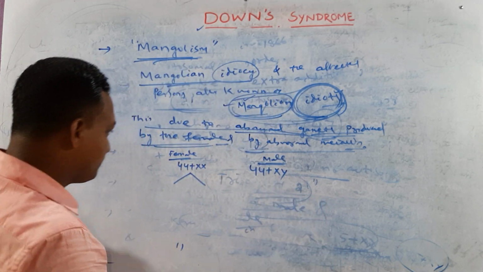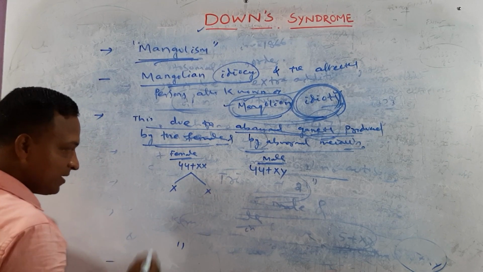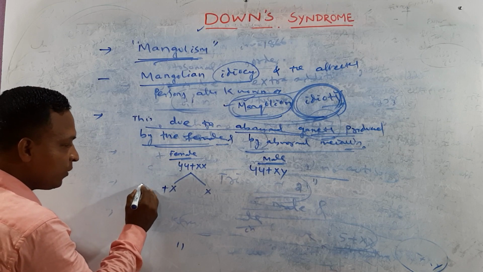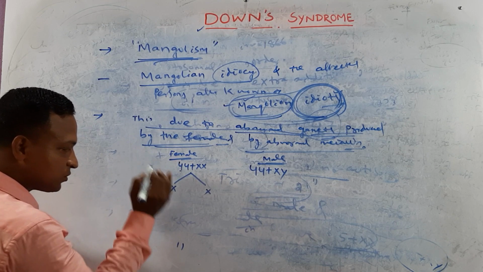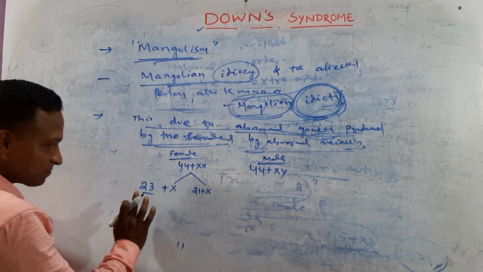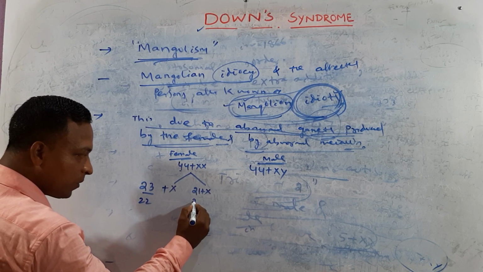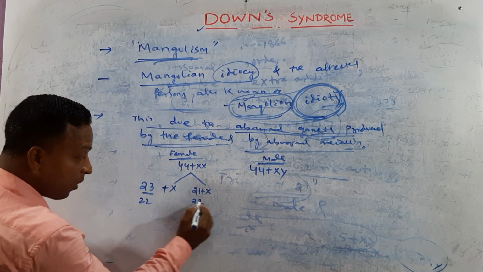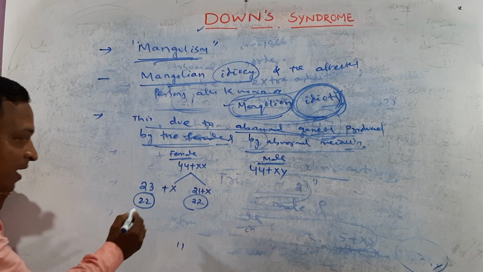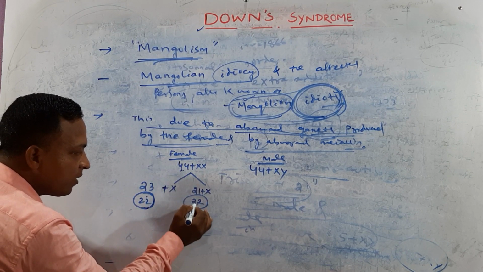Try to understand. Out of the 44 chromosomes, to this side enters 23 and to this side enters 21. Originally, if normal gametogenesis occurs, to each side comes 22 autosomes.